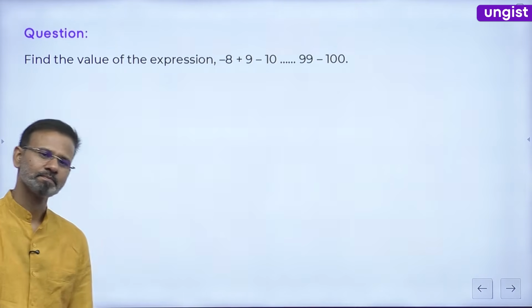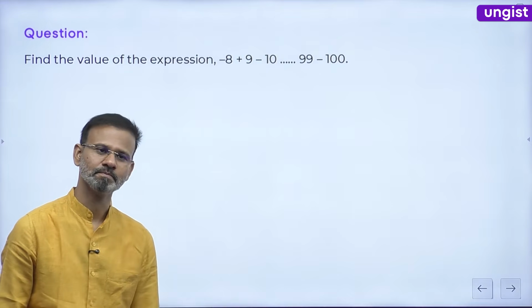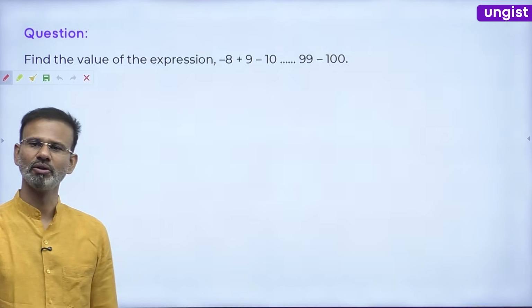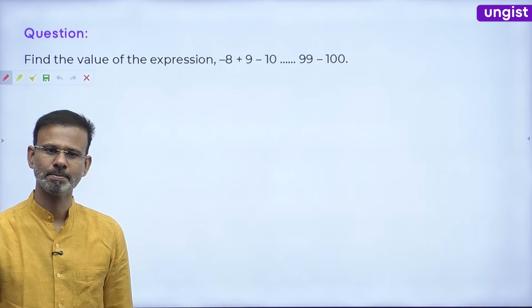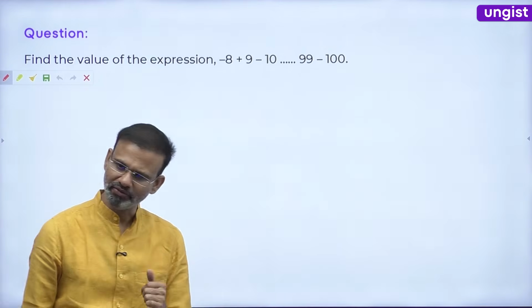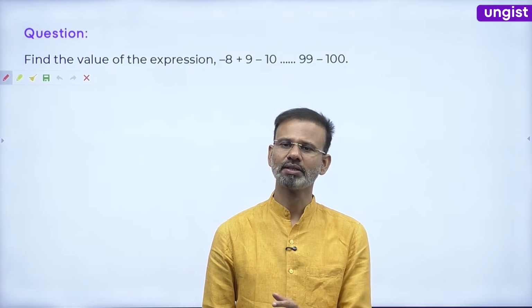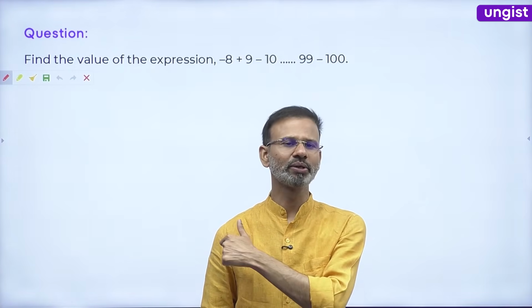Tell me this one. Do it calmly, think how it will be done. -54, all of you? Yes. Which term, everyone? See, what do you know about this type of question?